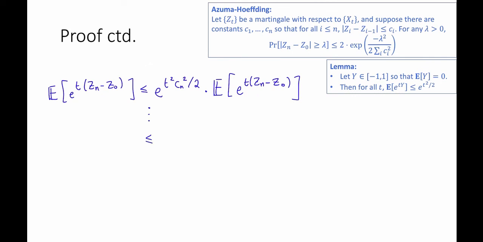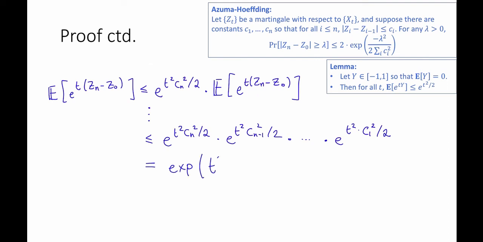we're going to get that eventually this is less than or equal to e to the t squared c_n squared divided by 2 times e to the t squared c_{n−1} squared divided by 2 times all the way down to e to the t squared c_1 squared divided by 2. And this whole thing is equal to exp of t squared times the sum over i of c_i squared, divided by 2.